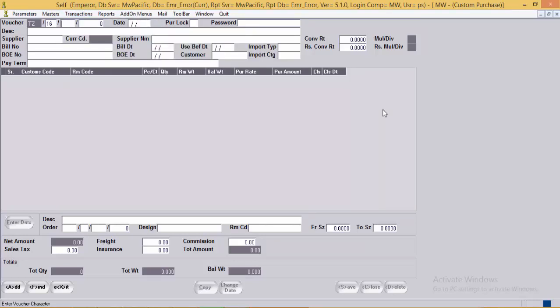In the system, there is a provision of maintaining two stocks. In system, the book stock is the custom stock. When the RM comes into the stock, actually you enter it into the purchase entry. It increases your actual and physical stock in the system. And when you receive the bill for the same, to show it officially in the books, you need to copy the purchase entry to the custom purchase entry, which increases your stocks of the books.